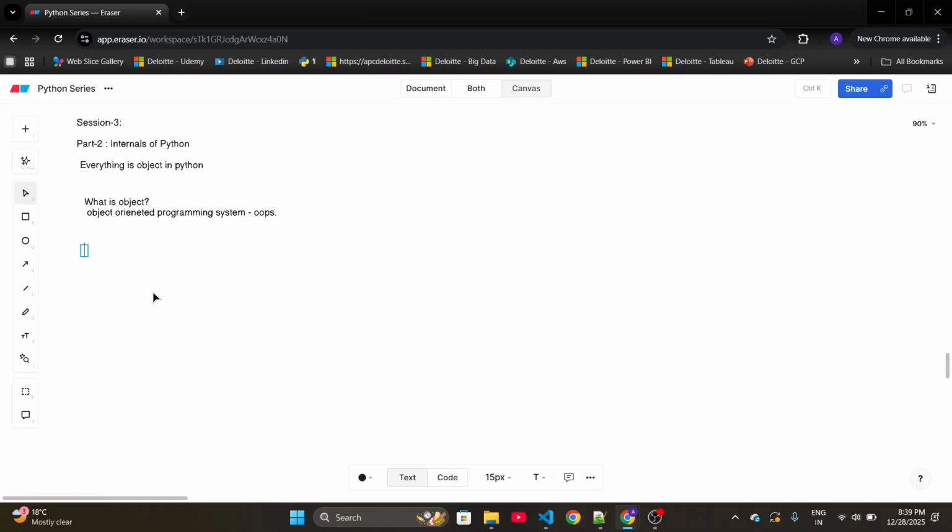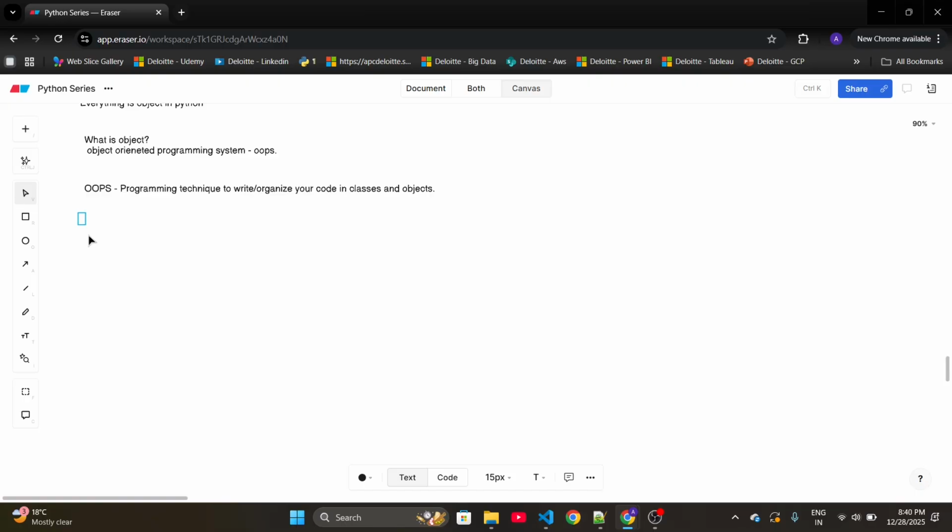See, at a high level, what is OOPS? It is a programming technique to write or organize your code in classes and objects. To simplify the concepts of classes and objects, I will explain them through one real world example. I don't want to give you some bookish definition. We will understand it practically.